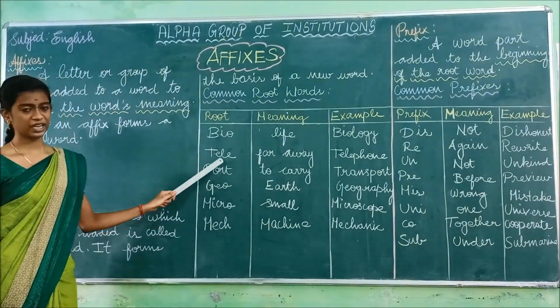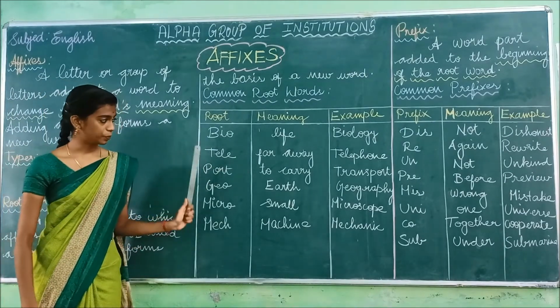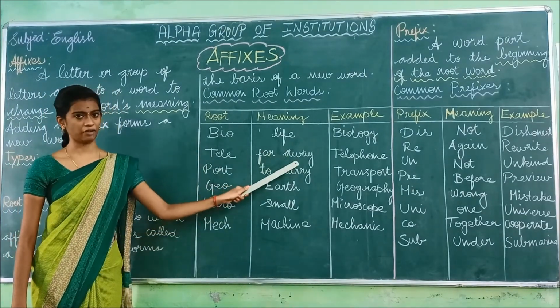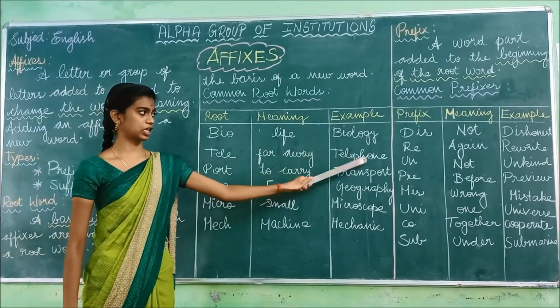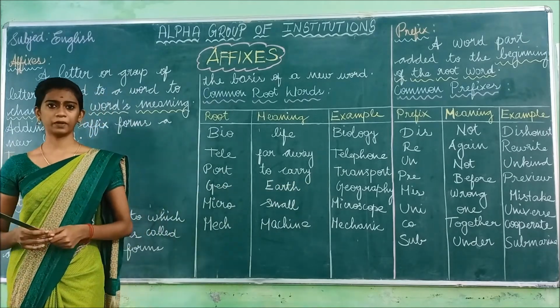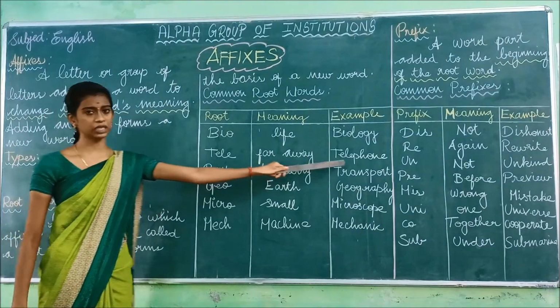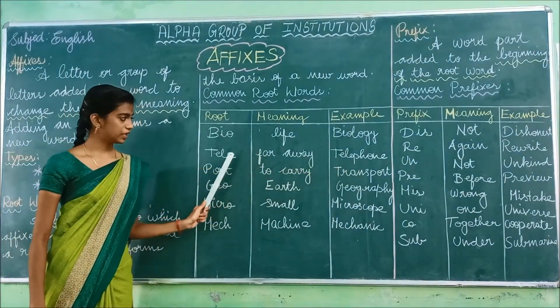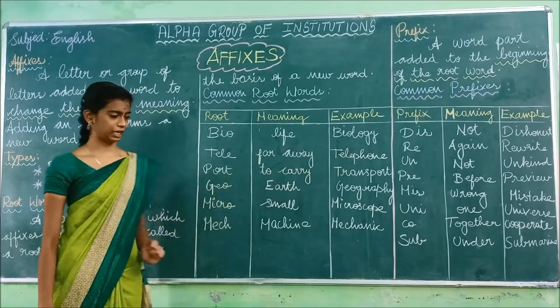And the second one, tele. Okay, this is a root word. Tele is a root word, and the meaning of tele is far away. So the example is telephone. Why do we use a telephone? To speak to the person who is far away from us. So the meaning of tele is far away, and the example is telephone.